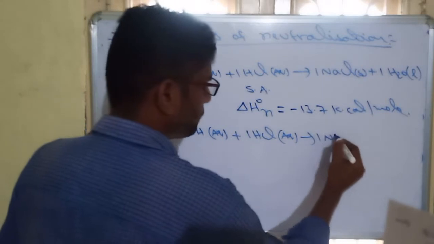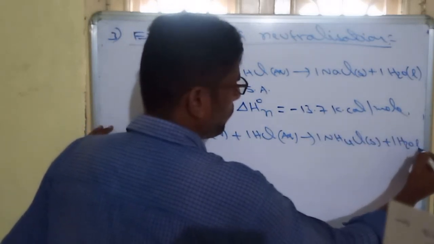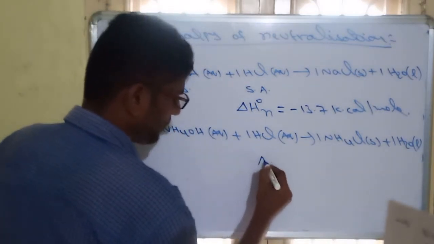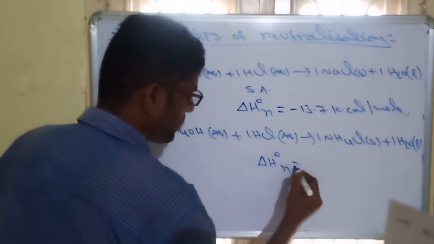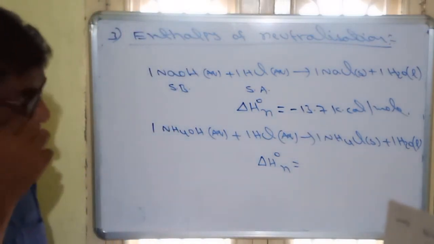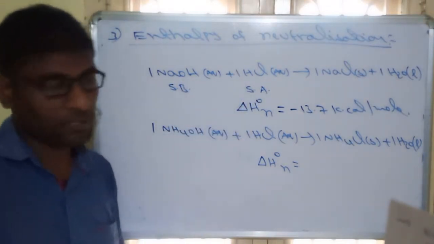What will form? Ammonium chloride. Again water will form. In this reaction, is it possible to get 13.7 again? Not possible.